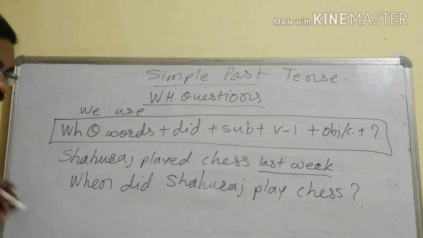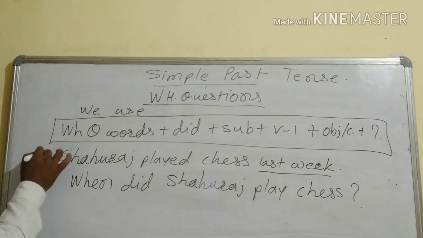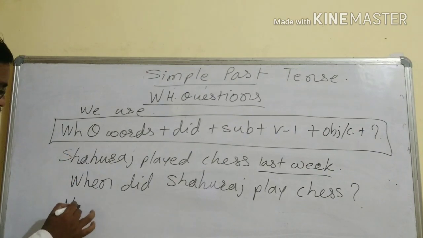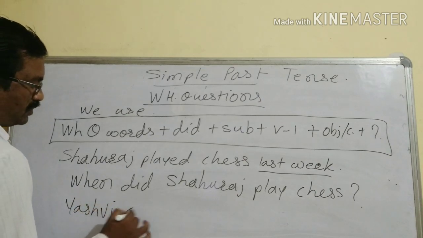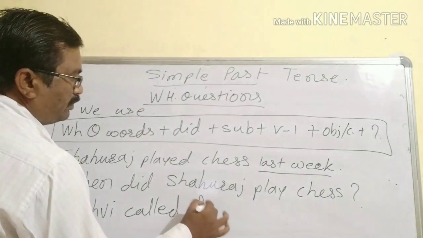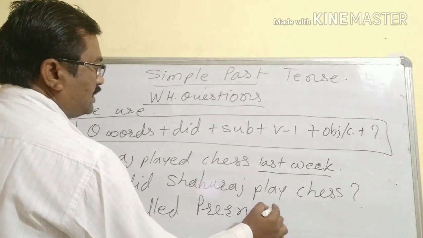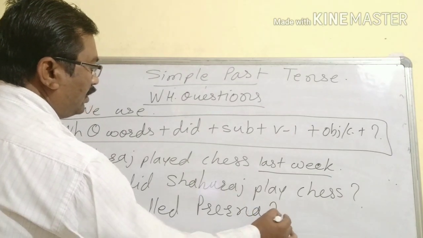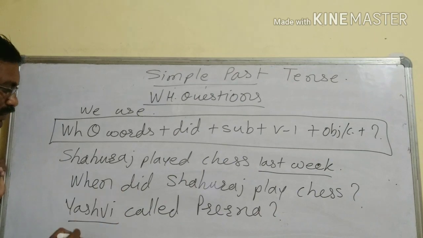Okay, another sentence we will take. Yashvi called Prerna. Okay, one statement is there. Yashvi called Prerna. So if we underline Yashvi here, what will be the question now?